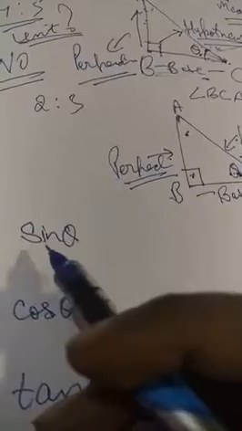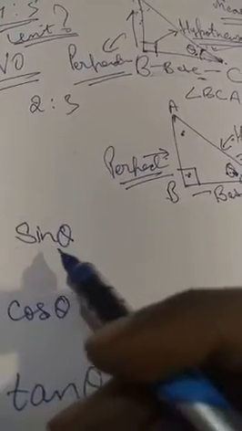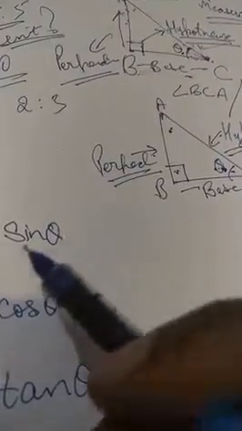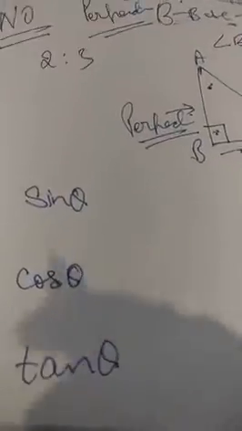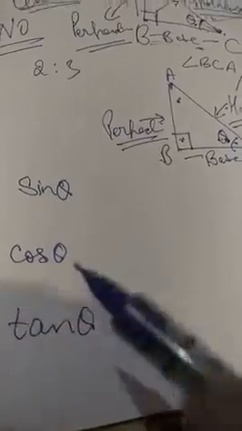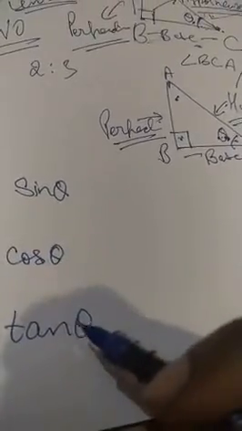Most of you will read it out as sin theta. No, we are not committing any sin, so please do not read it out as sin. Alright children, the first time you may have a problem, but eventually when you keep using this word, you will develop the habit of pronouncing it as sine theta. This is cos theta and this is tan theta. These are again the trigonometric ratios.